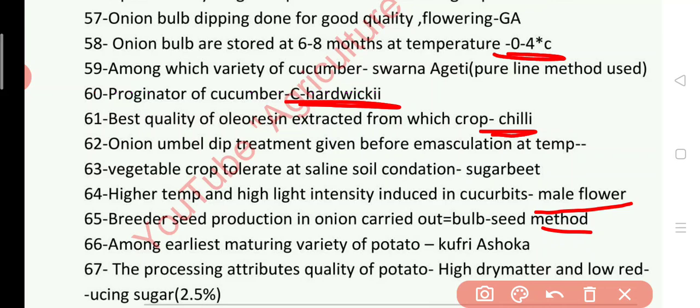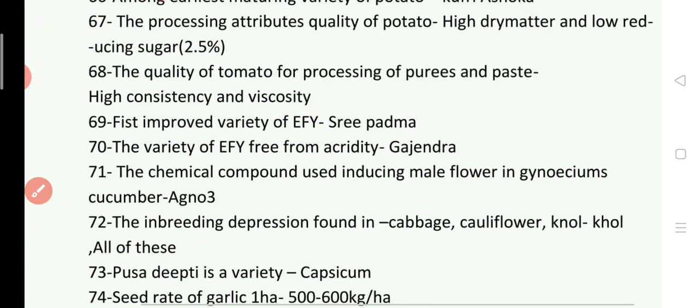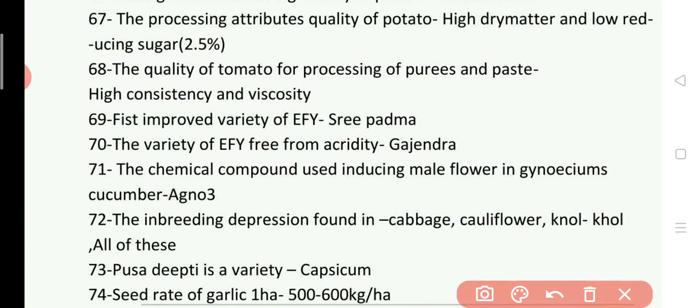66. Among the earliest maturity varieties of potato is? Answer is Kufri Ashoka. Next question 67. The processing quality attributes of potato? Answer is high dry matter and low reducing sugar. 68. The quality of tomato for processing of purees and paste is high consistency and viscosity.